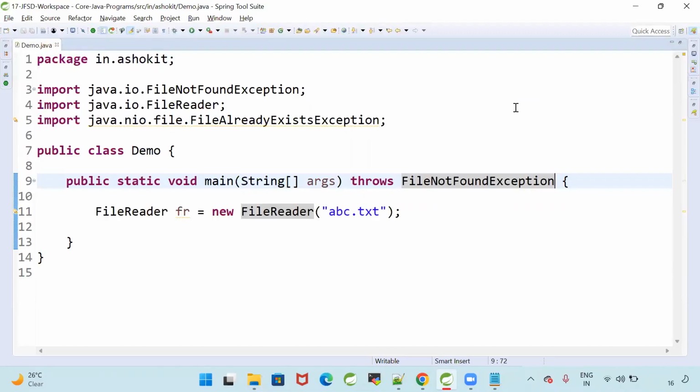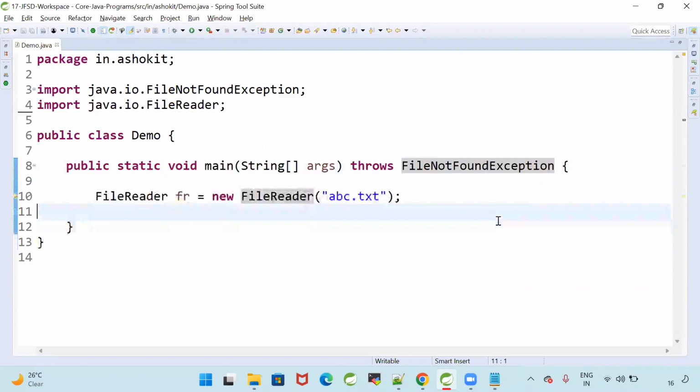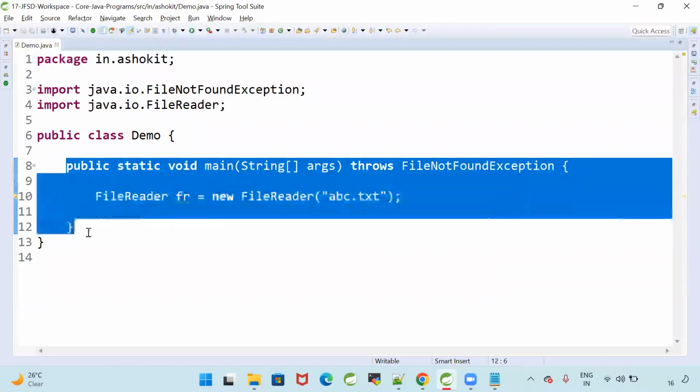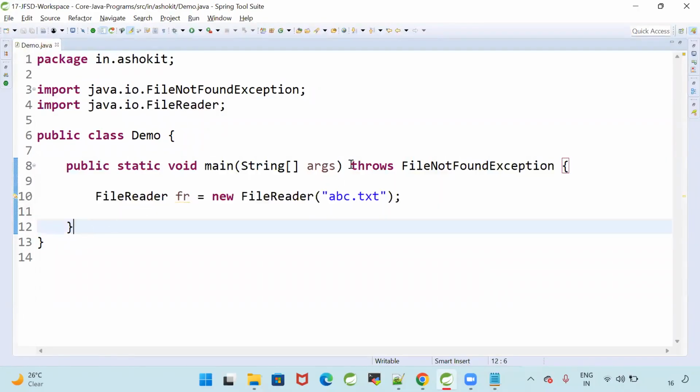Ab mera program compile karo. For that I am using throws FileNotFoundException. The compiler is telling me there is a FileNotFoundException. Am I handling that exception? No, I am ignoring it. That means I am handing over that exception to the caller method. Who is going to call this method? JVM.